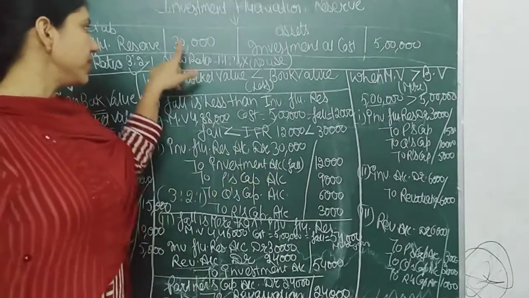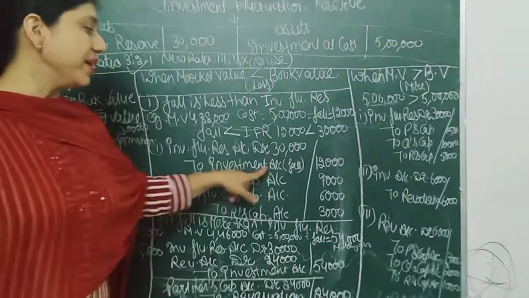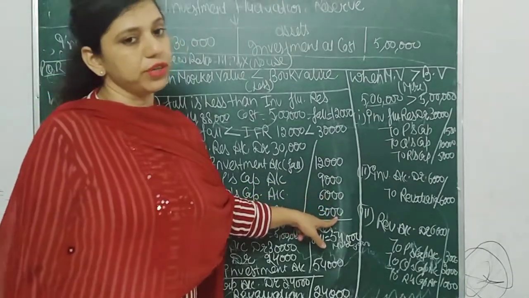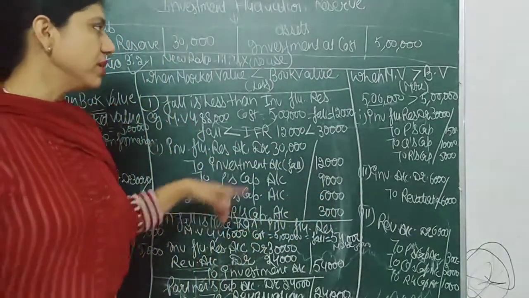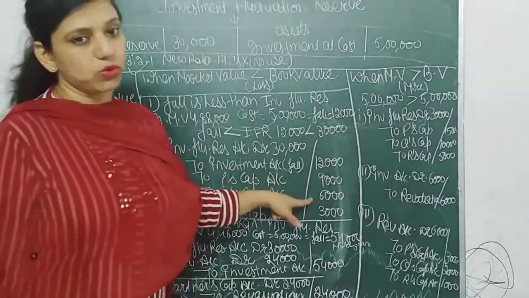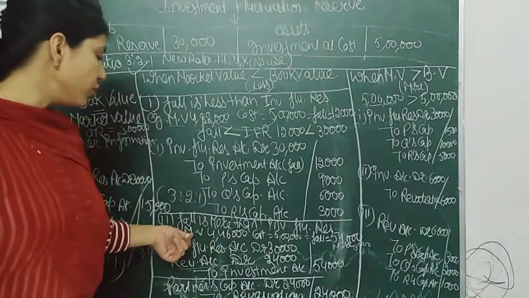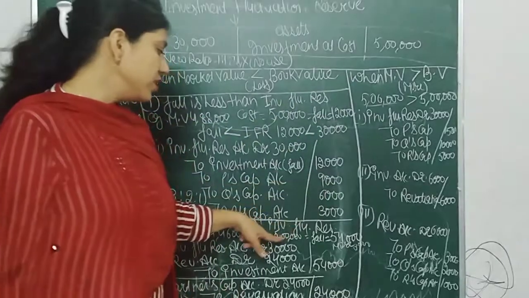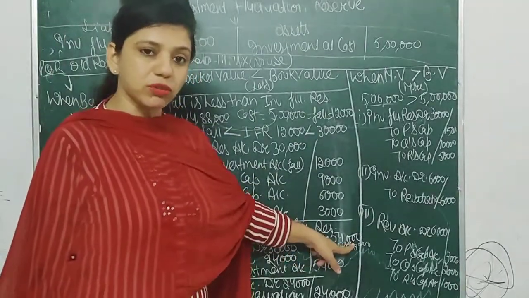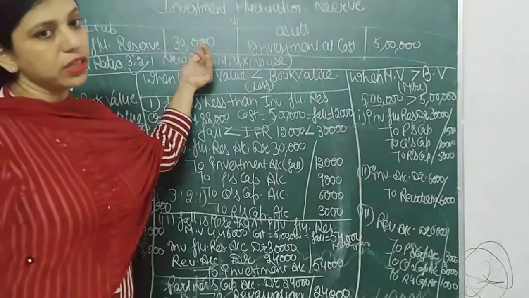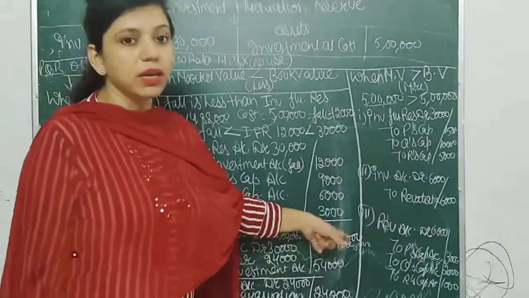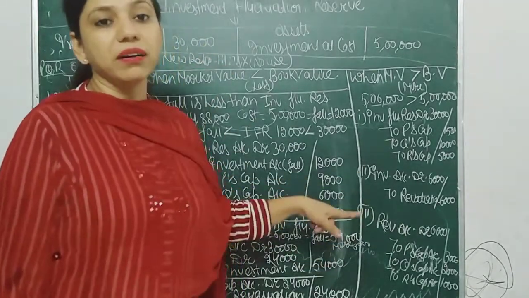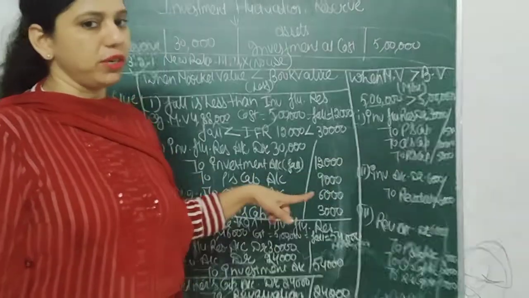Investment fluctuation reserve 30,000 to investment decrease, that is 12,000. The remaining 18,000 will be divided in the old ratio. Now we have the second situation, when the decrease is more than the investment fluctuation reserve. For example, market value is 4,46,000 and cost is 5 lakh. So the fall or decrease is equal to 54,000. But we just have 30,000. So how can we cover 54,000? The remaining difference of 24,000 will be transferred into the revaluation account.